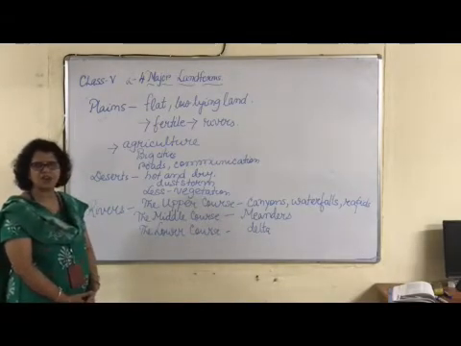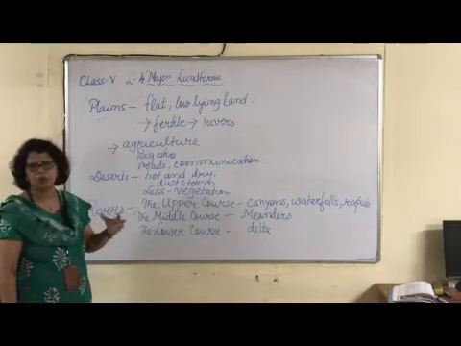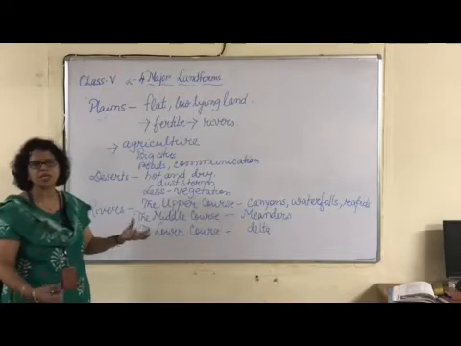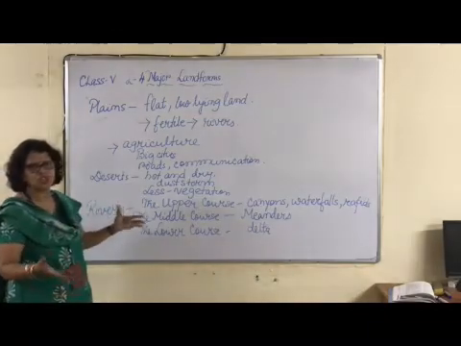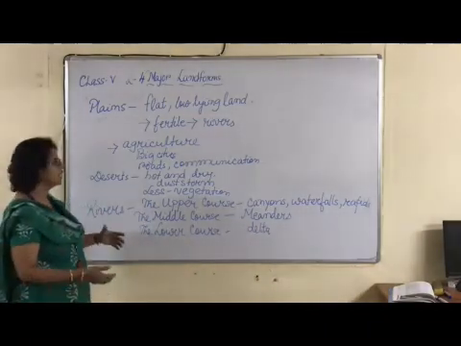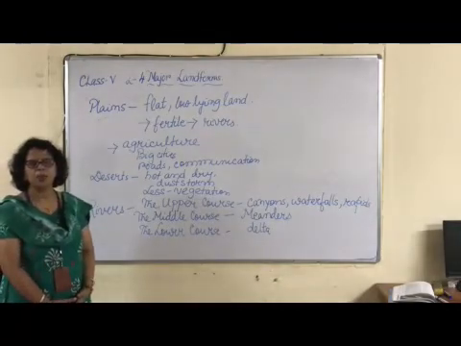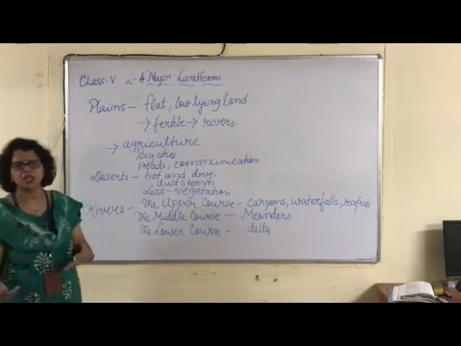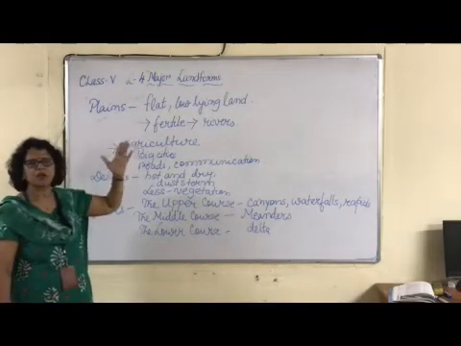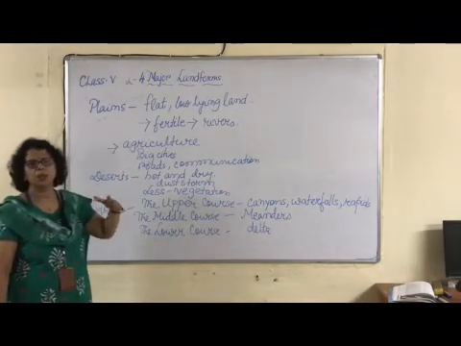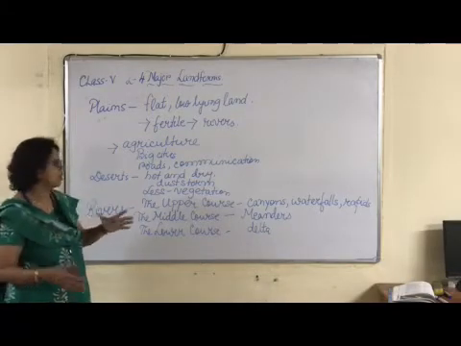And because there is less rainfall or hardly any rainfall, very few things can be grown there, like maize, bajra, jowar, wheat, and less of vegetation. Natural vegetation is very less, and it is very hot. Life is very difficult in the desert area, and people move from one place to another in search of water. So plain land is much better. That's why if you see throughout the world, the plain lands are thickly populated areas.